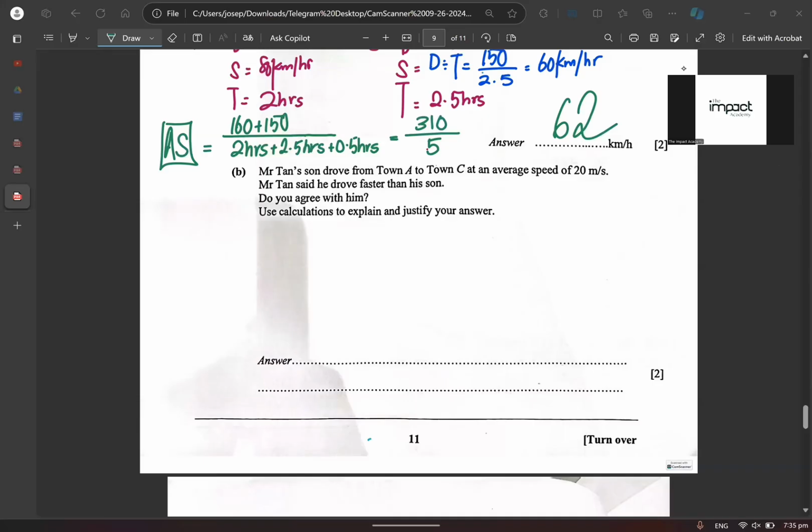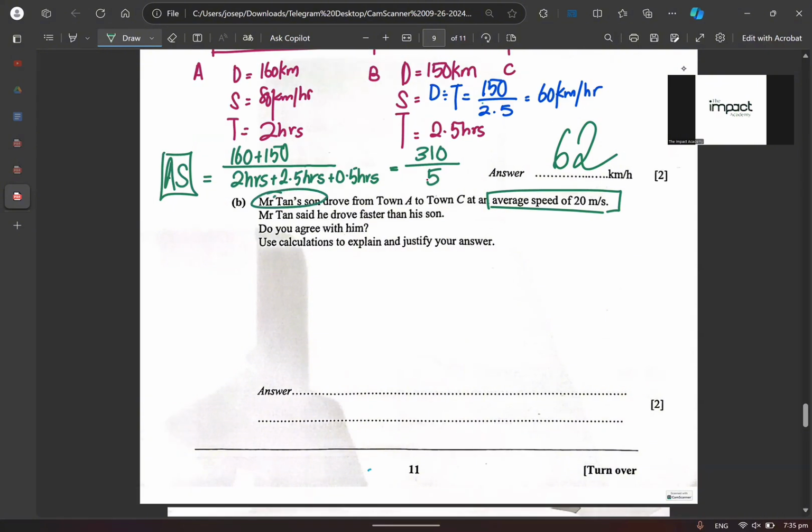kilometers per hour. Now, Mr. Tan's son drove from town A to town C at an average speed of 20 meters per second. Understand that the distance, the speed, and the time of the son will be a little different. True or not? What they are really trying to test is whether you are able to convert. Am I making sense? Do you understand?